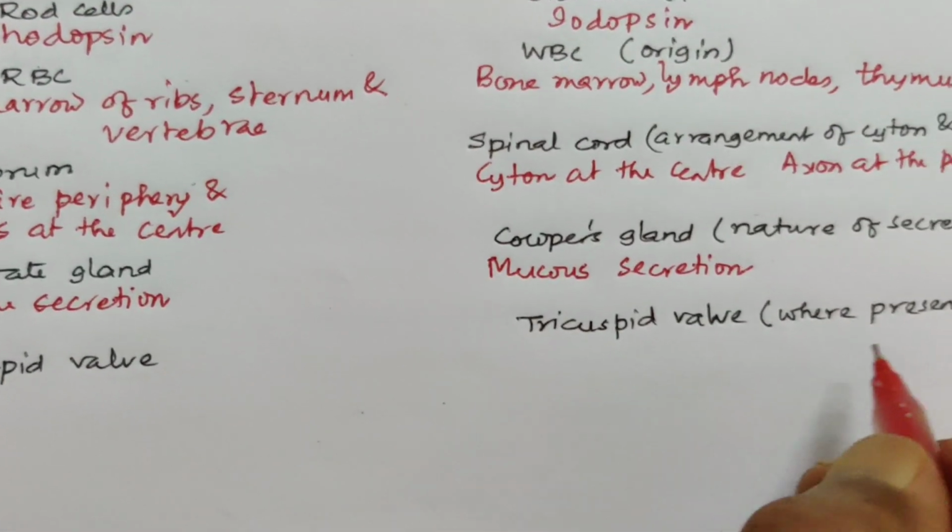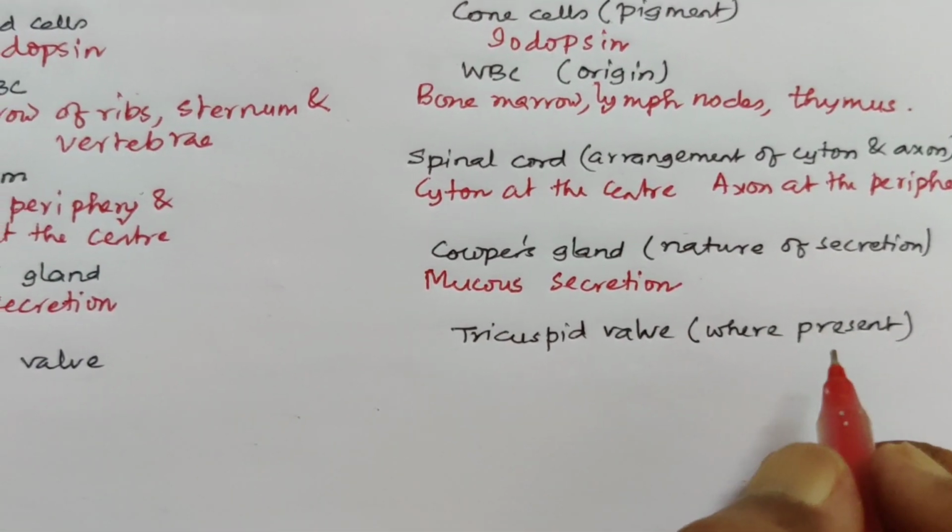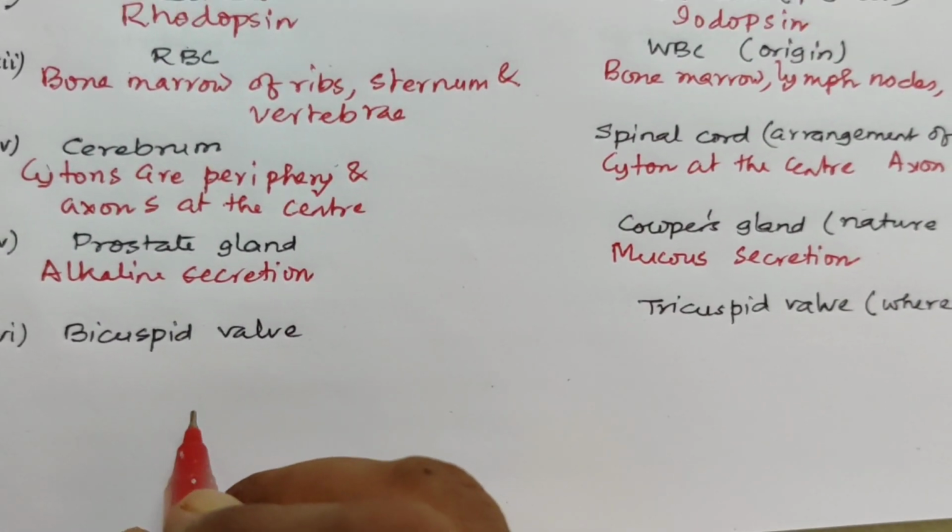Bicuspid and tricuspid valve according to the position where present.